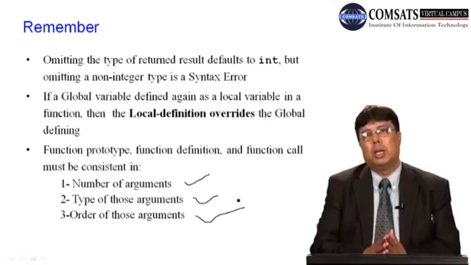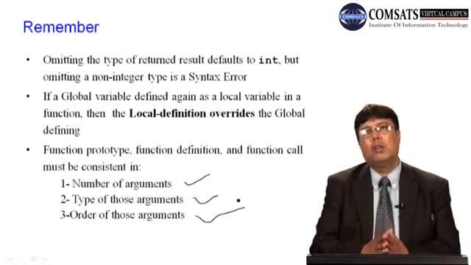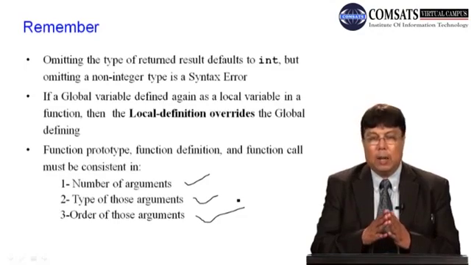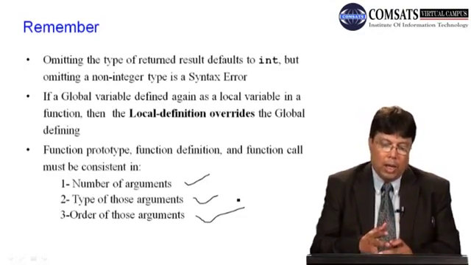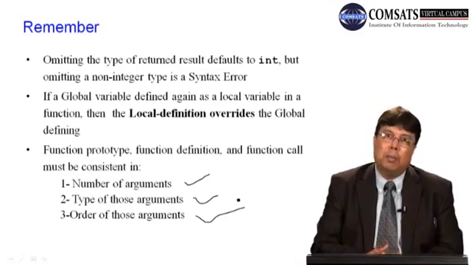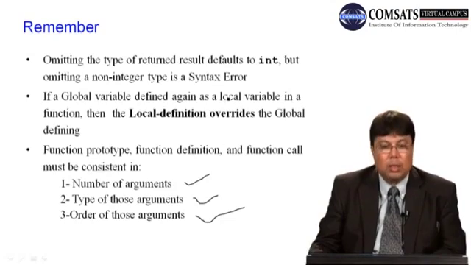It is a very important concept that arguments must be used consistently in terms of number, order and type. They must be consistent in all three aspects.